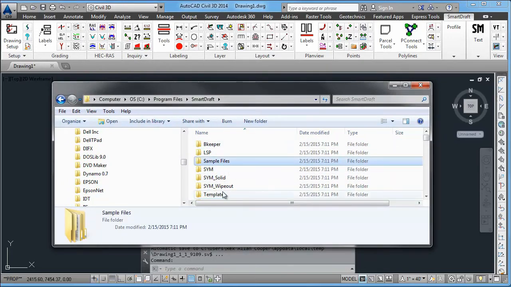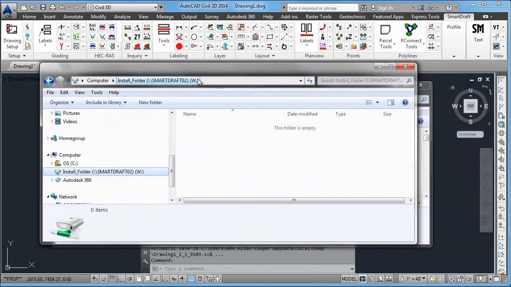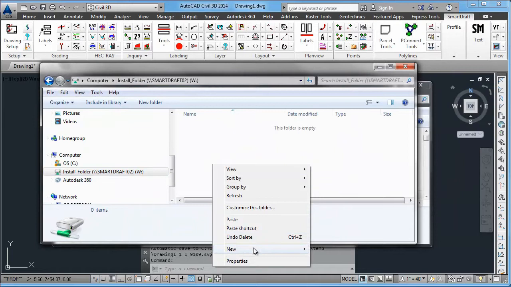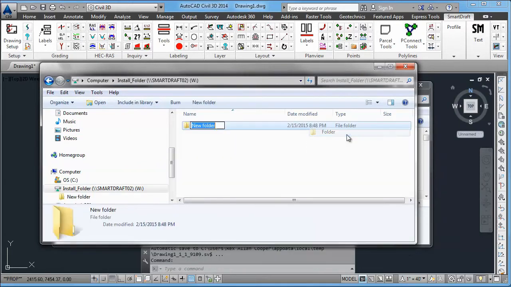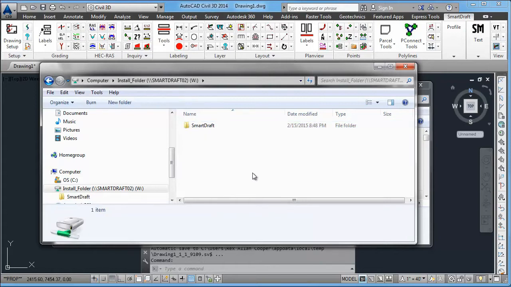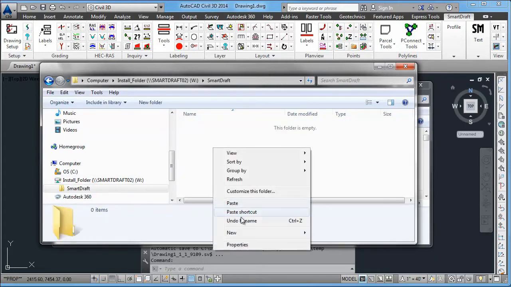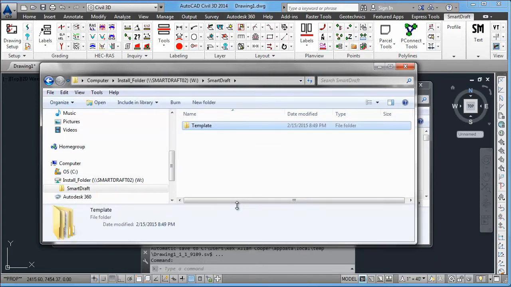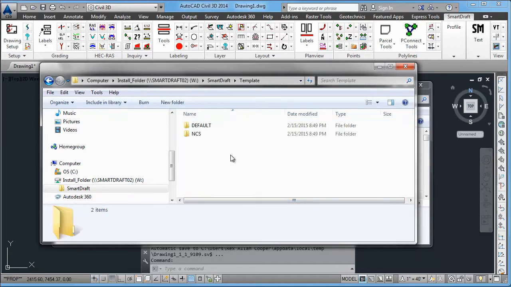find the template folder, make a copy of it, open up a server location. Here we have W. Create a folder. I'm going to name it SmartDraft to make it very easy to see. Underneath that, paste that template folder copied from Program Data SmartDraft. You'll see that it has those two default templates in it.